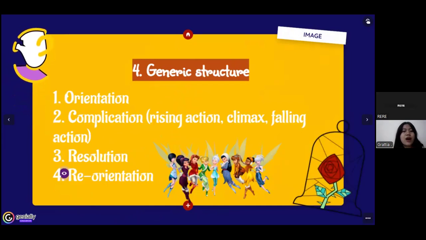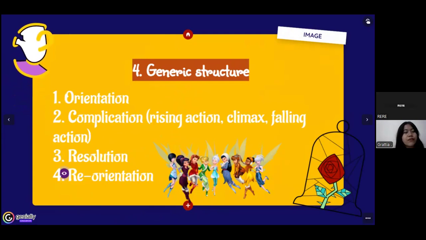So here are the generic structure of narrative text. The first is orientation. The orientation is the opening part of a narrative text story. The section introduces the character in the story, and the background of the story includes place, time, atmosphere, and social condition. The second is complication.